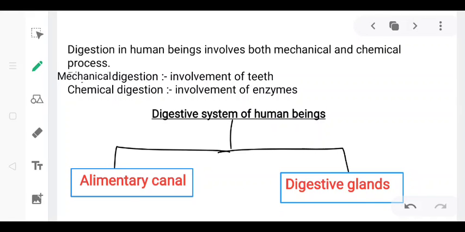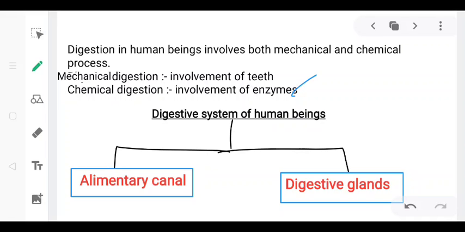Digestion in human beings involves both mechanical and chemical processes. Mechanical digestion involves the teeth. That means in mechanical digestion, food is physically broken down into smaller particles by chewing, while chemical digestion involves the enzymes. That means chemical digestion makes use of enzymes, which are proteins that help in the simplification of food material.